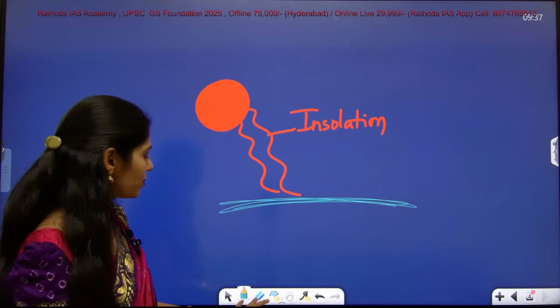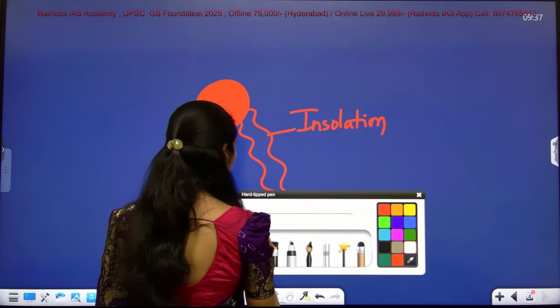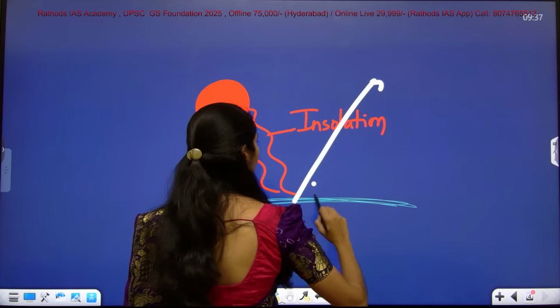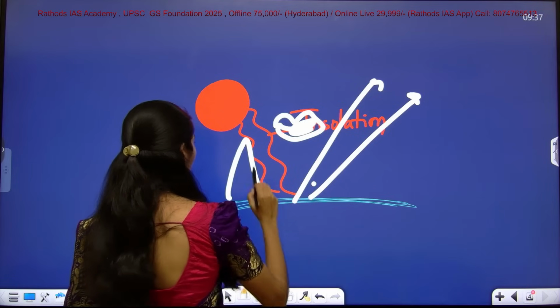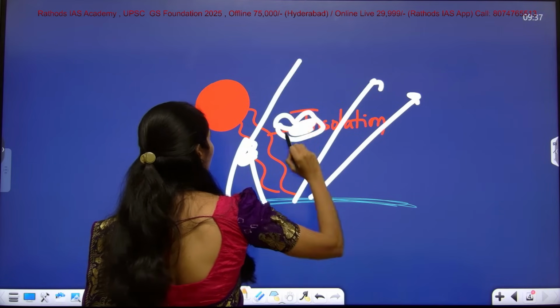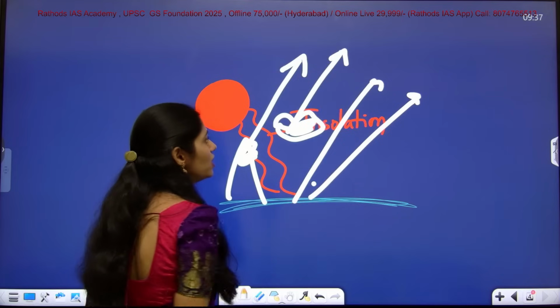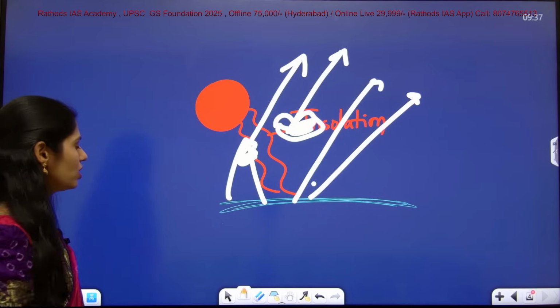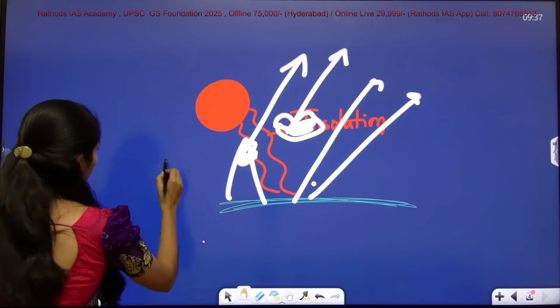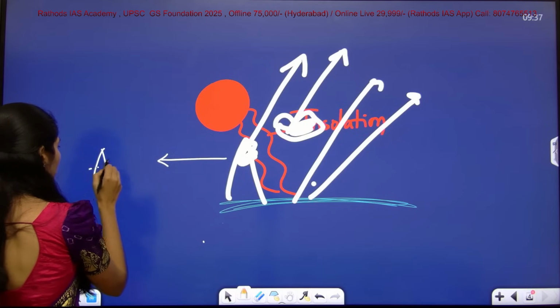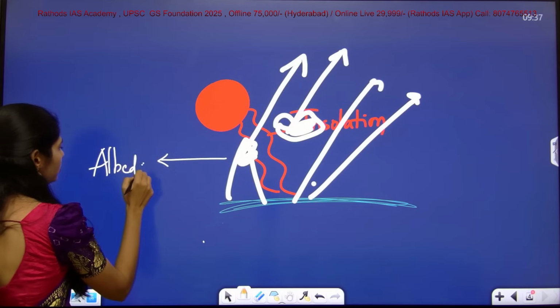Okay, so it is not absorbing everything. So we are reflecting something. For example, here we have clouds. So here we have glaciers. So they will also be reflecting some amount of sunlight back. So this reflection of sunlight or insolation, this phenomenon is called albedo.